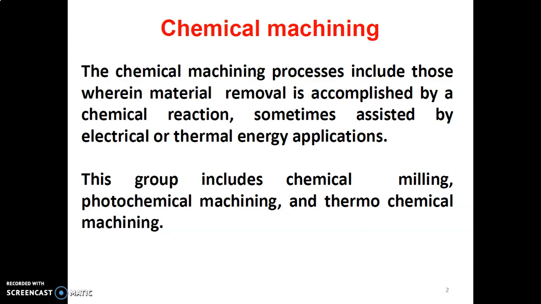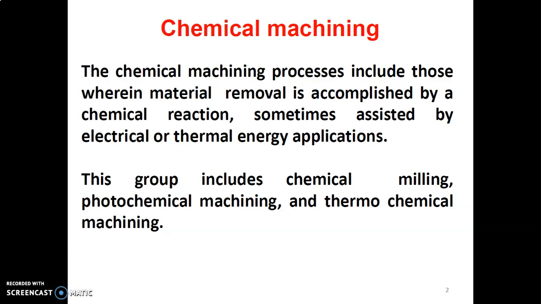In that we are using an acidic medium, that is hydrochloric acid or sulfuric acid, to remove the material. So this is a pure chemical machining process. In this we are removing the material with the help of chemical reaction, sometimes assisted by electrical or thermal energy.